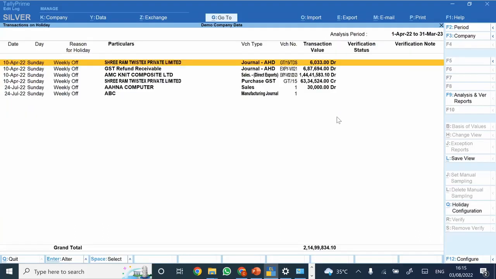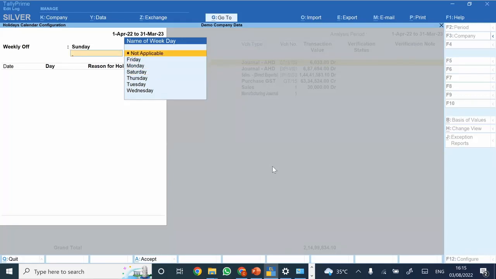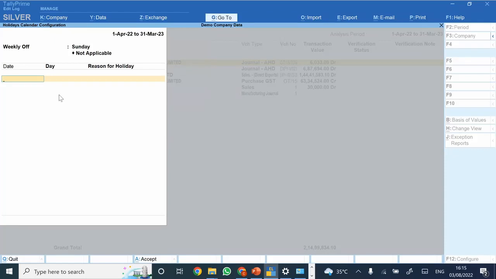Transactions on holiday. This is again a really good report that is there. If any transactions have been frequently taking place on public holidays or Sundays, you could trace them directly from here. You could define your calendar here. What are the weekly offs? Say Sunday is the weekly off. You can define that here, and your calendar list of days where holidays are there.